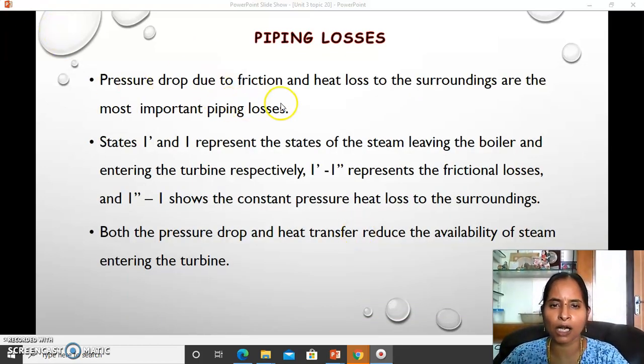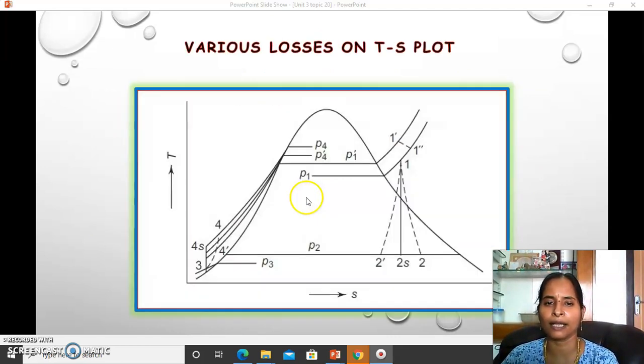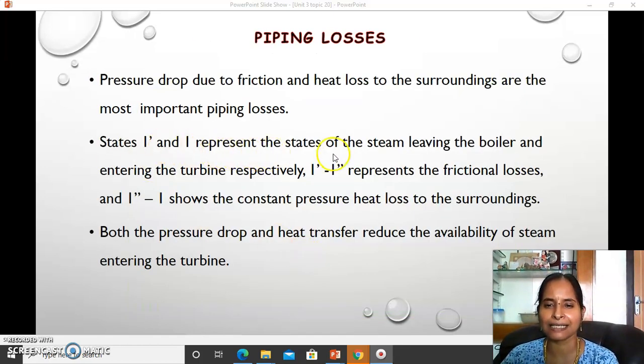Of course, in the description I have given everything; you can also read this. The pressure drop due to friction and heat loss to the surroundings are the most important piping losses. States 1 dash and 1 represent the state of the steam leaving the boiler and entering the turbine respectively.